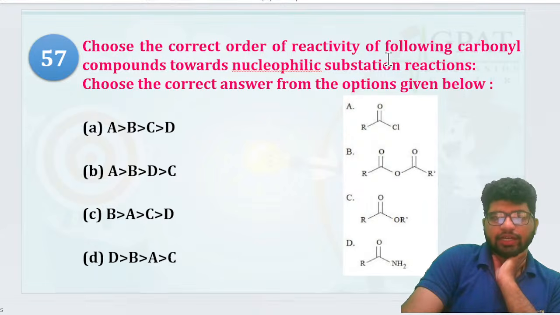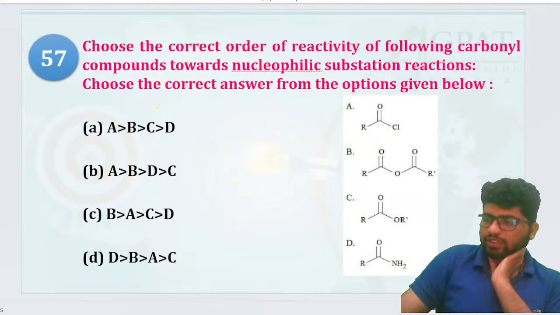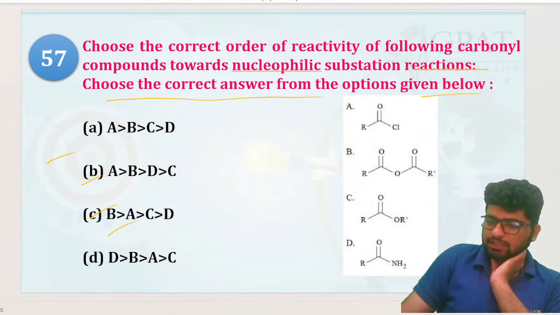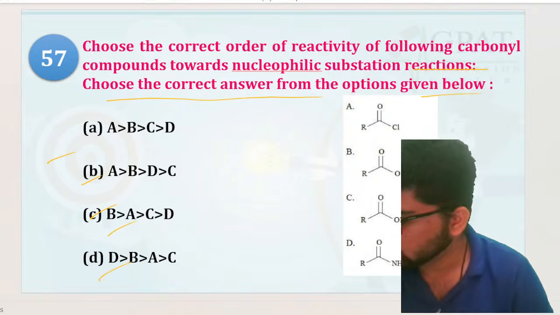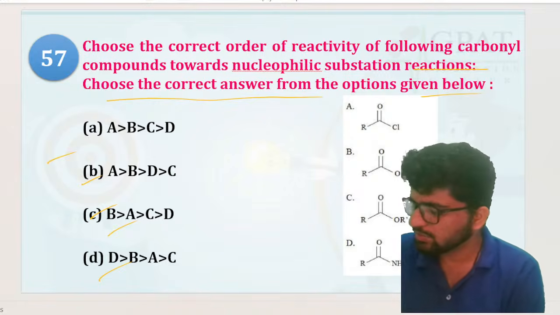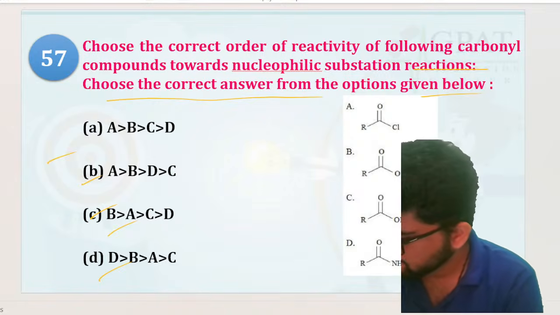Choose the correct order of reactivity of the following carbonyl compounds towards nucleophilic substitution reactions. Choose the correct answer from the options given below. Okay, nucleophilic substitution reaction, tell me.